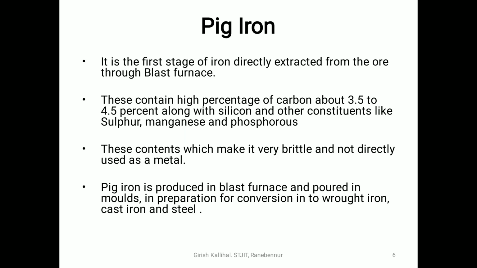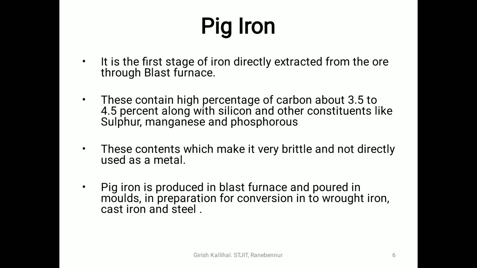Pig iron. It is the first stage of iron directly extracted from the ore through a blast furnace. So when we extract the iron from its ore in the blast furnace, the first material we are going to get is the pig iron.